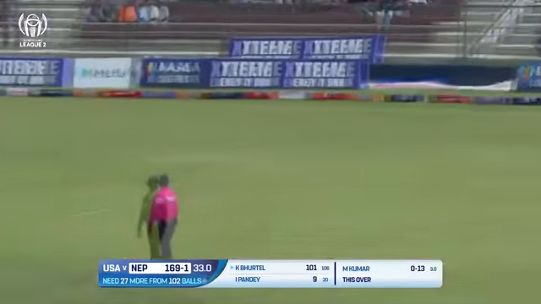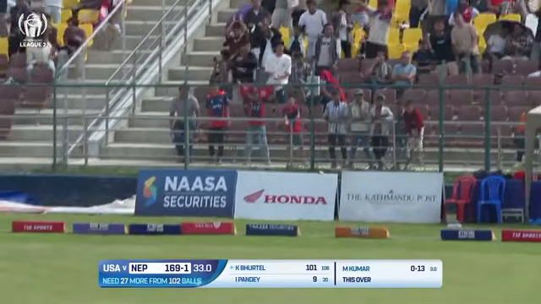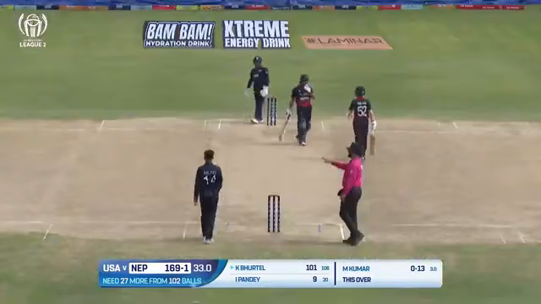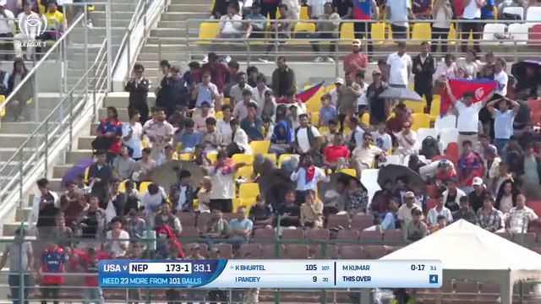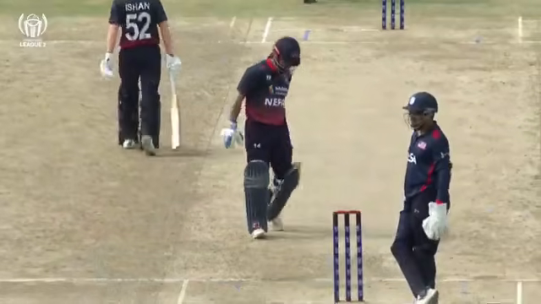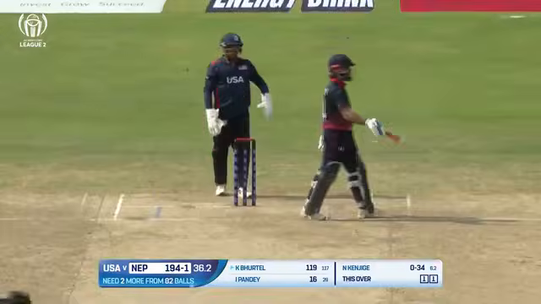Milind Kumar down the leg side. Kushal Burtel will pick that up easily. Sweeps it for 4 runs. Inching closer to victory is Nepal. Yeah, here is the moment.